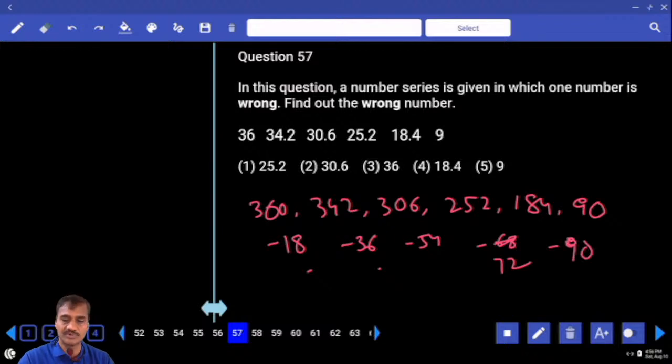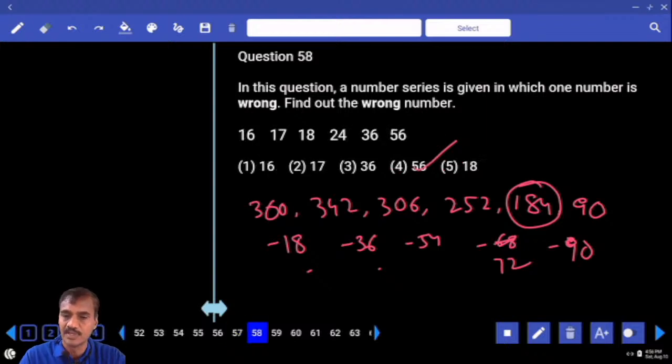Then what is the wrong number we have? 72 అంటే ఇక్కడ మనకి 0 రావాలి. Hence 184 is the wrong number, choice 4. సరిపోయిందా? Multiples of 18 are subtracted from each of these. 157. Then 58.